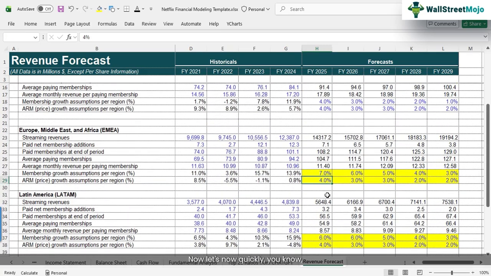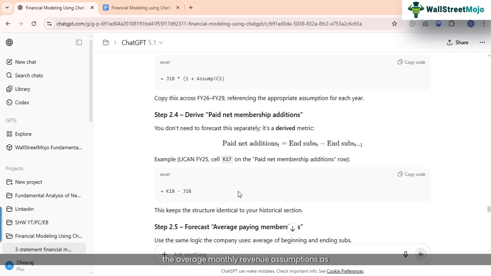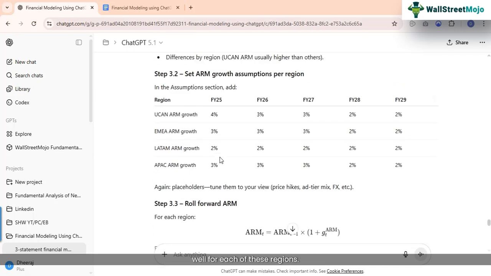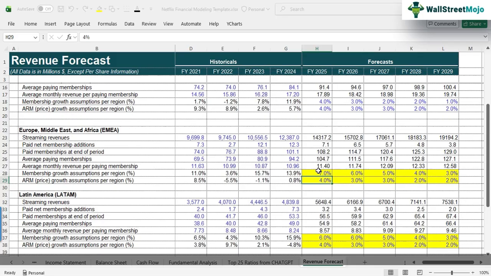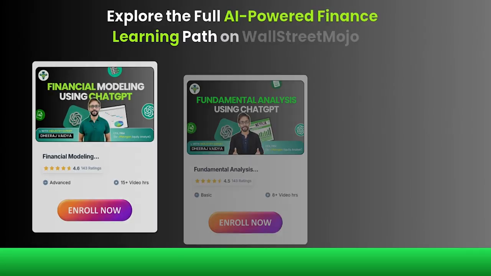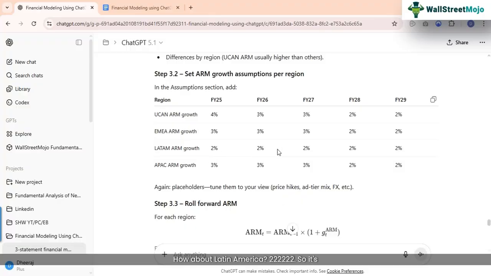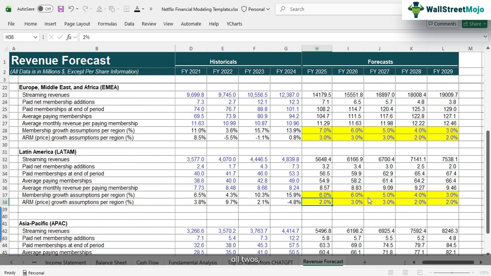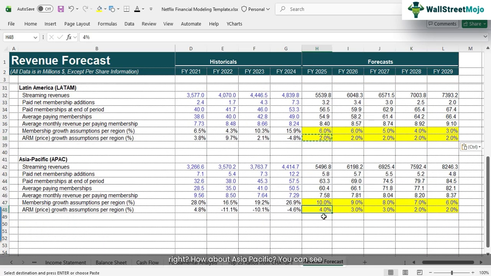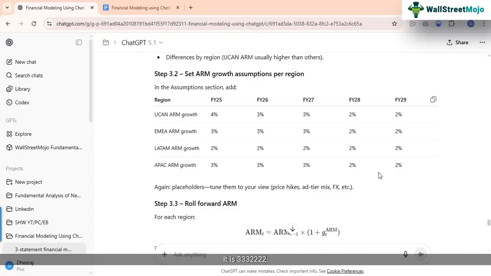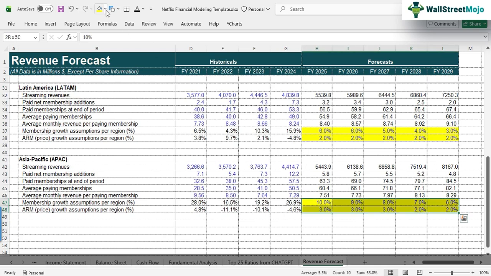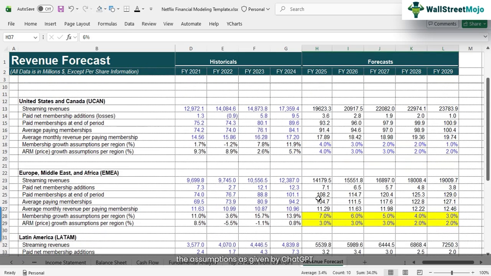Now let's quickly update the average monthly revenue assumptions as well for each of these regions. So this is 3, 3, 3, 2, 2. All right. How about Latin America? 2, 2, 2, 2, 2. So it's all twos. All right. How about Asia Pacific? You can see it is 3, 3, 3, 2, 2. Okay. So if you now see, we have put the assumptions as given by ChatGPT, and we have also completed